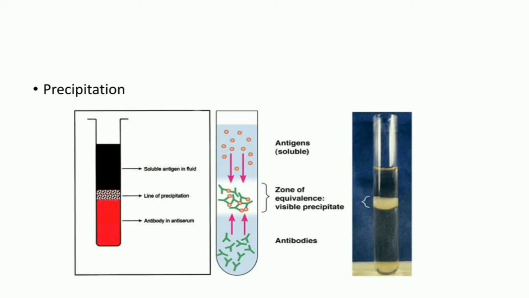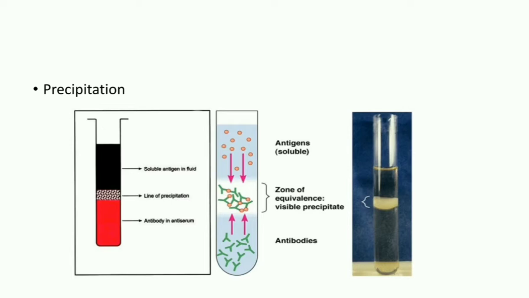So what is the mechanism of this precipitation reaction? Where you have the optimum concentration of both antigen and antibody, the lattice is complete. There will be formation of a lattice and there will be precipitation.